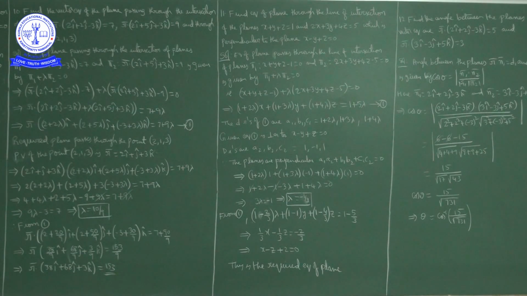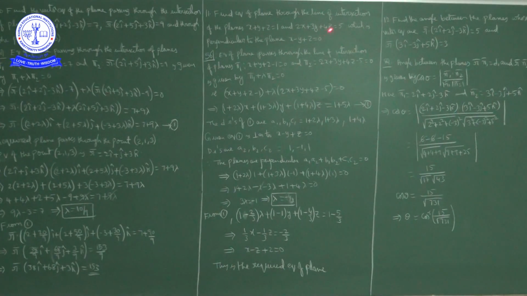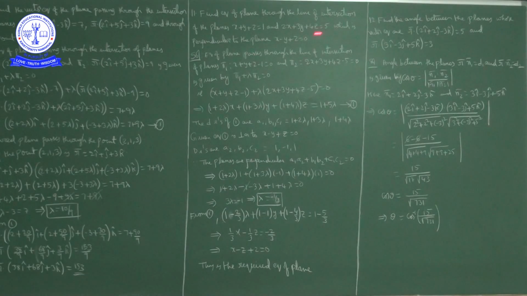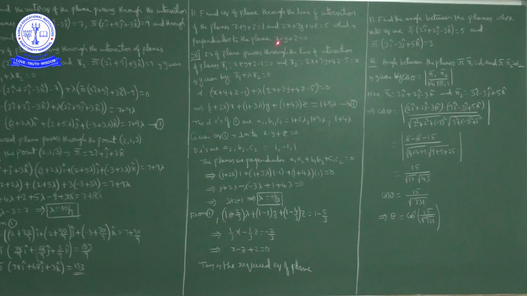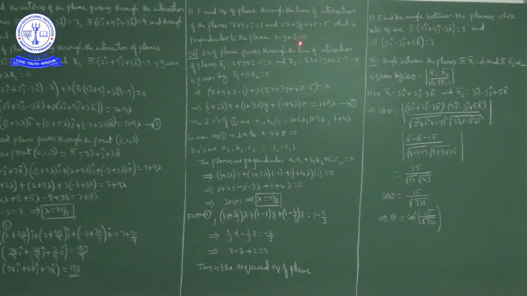Okay, next, question number 11. Find the equation of the plane through the line of intersection of the planes x plus y plus z is equal to 1 and 2x plus 3y plus 4z is equal to 5, which is perpendicular to the plane x minus y plus z is equal to 0.